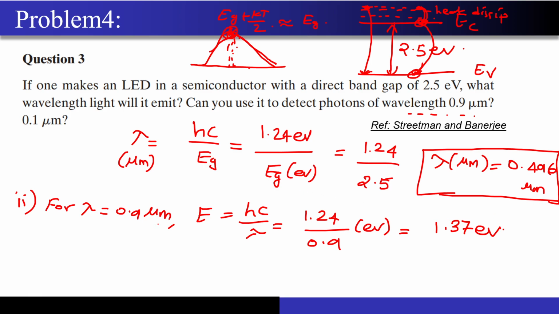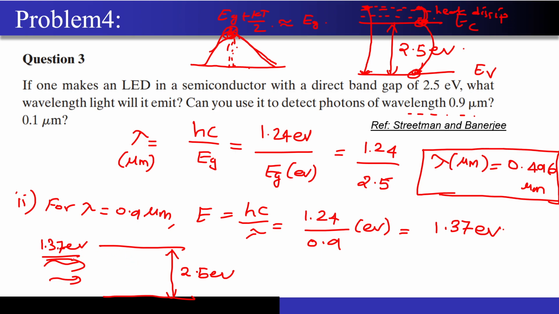So what I am doing is, this is my semiconductor material having a band gap of 2.5 electron volts, and I am trying to make incident a light having the energy of 1.37 electron volts, correct?